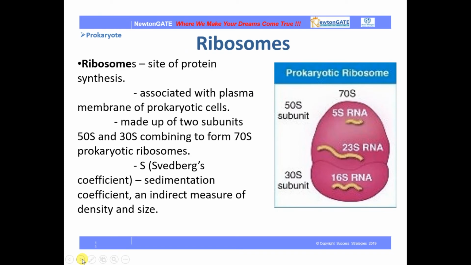Next is the ribosome part of prokaryotes. So ribosomes, as we know, are the site of protein synthesis. They are also associated with the plasma membrane of prokaryotic cells. Now it has two subunits, that is the 50S and 30S subunits combining to form the 70S ribosome. Here S stands for Svedberg's coefficient, that is the sedimentation coefficient, or you can say an indirect measure of density and size.